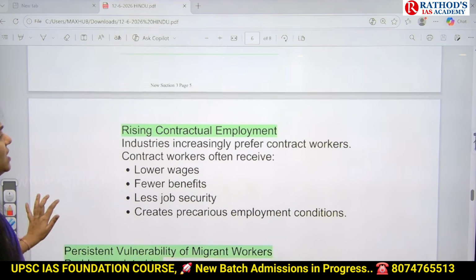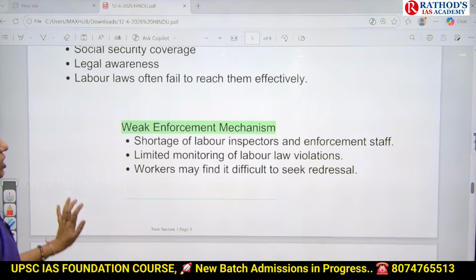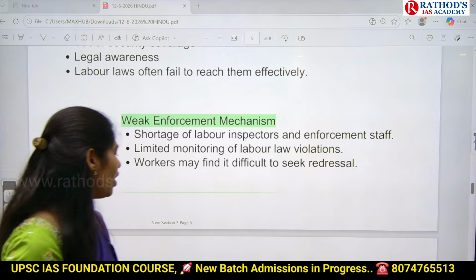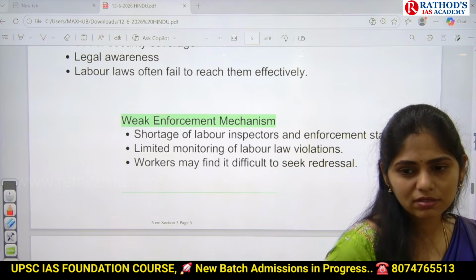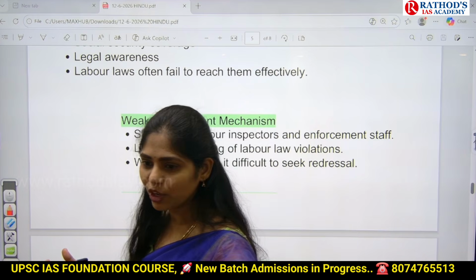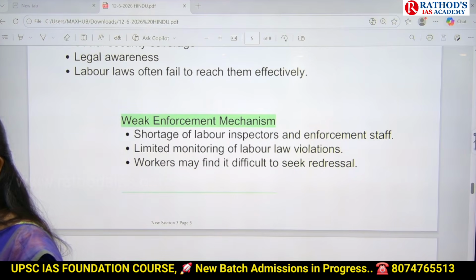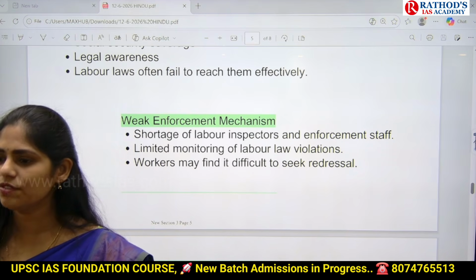And next one is, there is rising contractual employment. What is the meaning of contractual employment? Weekly employment. For example, there will be one contractor. He will take the labor and make them work in that so and so industry for a temporary period.